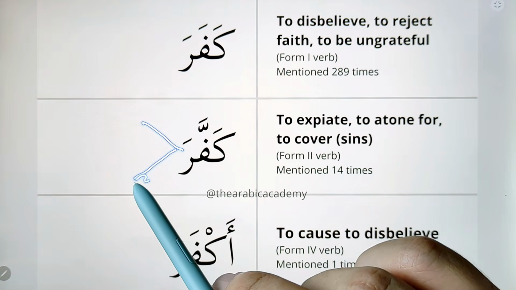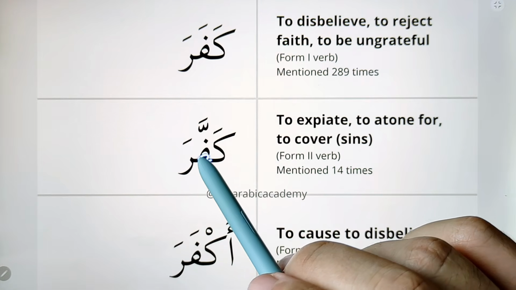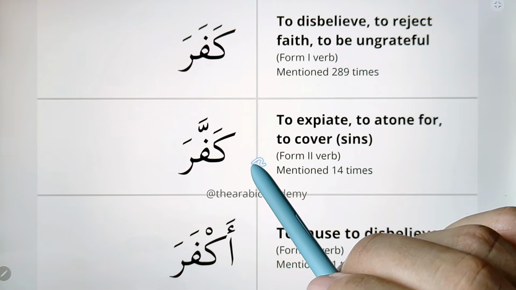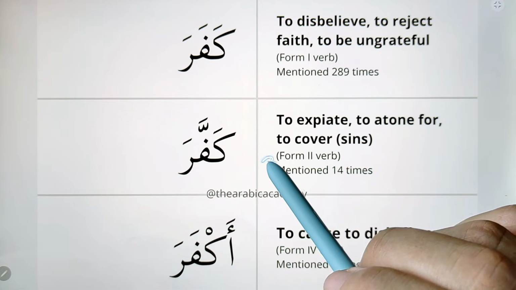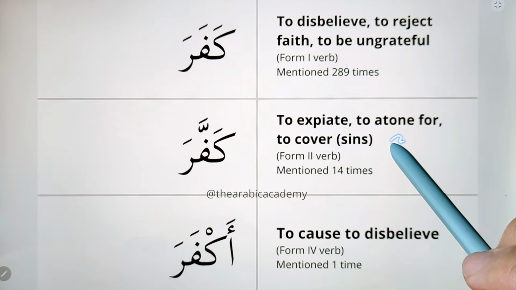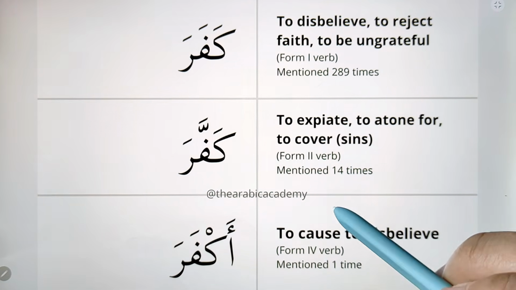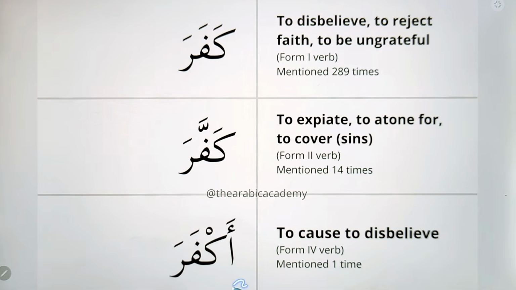The first meaning is to declare someone as a kafir or non-believer, but the meaning that comes a lot in the Quran is to cover up or to make up for a sin. That means to do a specific good deed to cover up for a specific sin. Next word is akfara. Akfara comes one time only in the Quran and it means to cause disbelief.